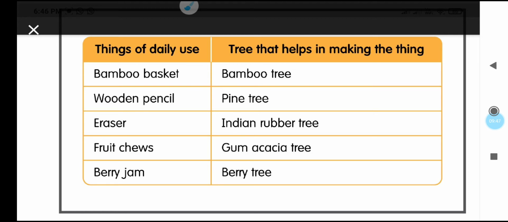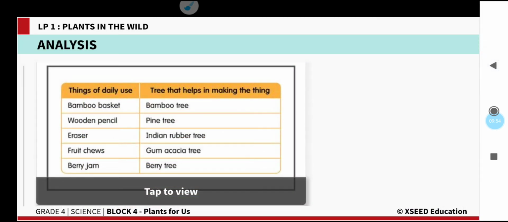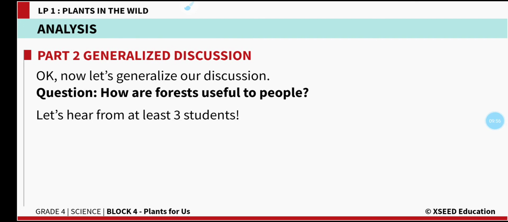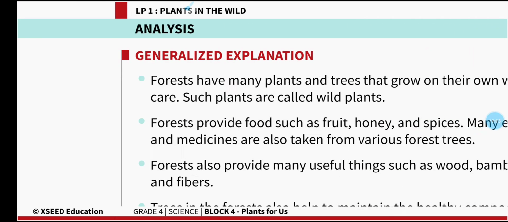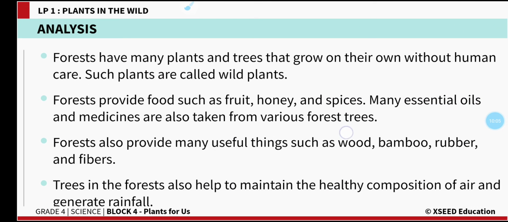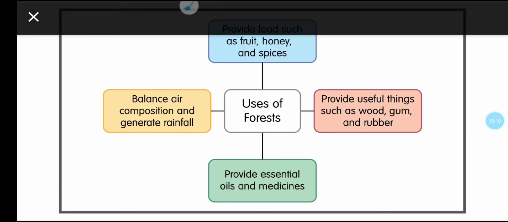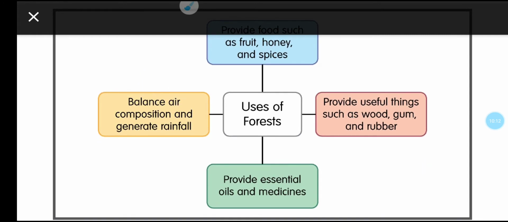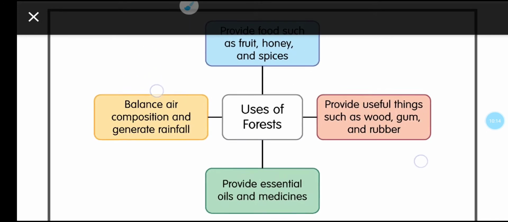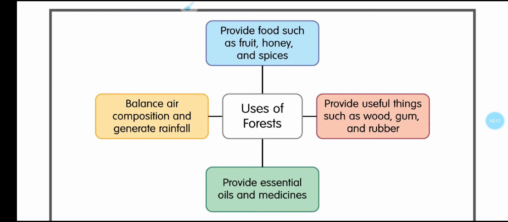In this way, different plants are giving us different things, children. In our day-to-day life, all the things we are using, we are getting from the plants only. Now we will see how these practice questions are given in this worksheet. We will see how the plants are helping, given in a diagrammatic way. Uses of forests, how forests are helping us, given in a diagrammatic way.